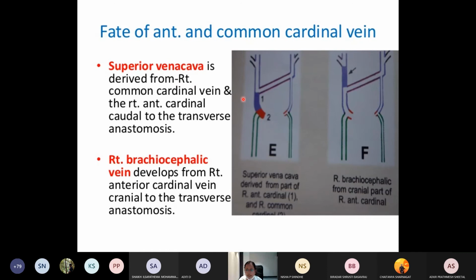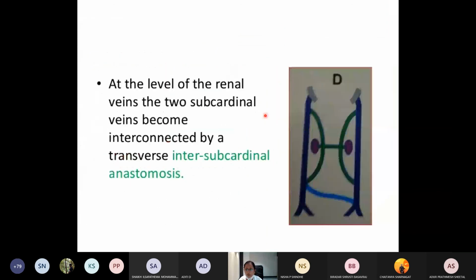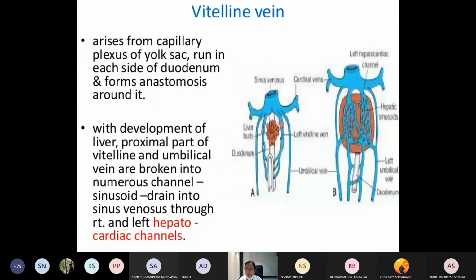So the superior vena cava has two sources of development. One is the right anterior cardinal vein caudal to the anastomosis, and the other is the right common cardinal vein. The common cardinal vein opens into the sinus venosus. So the superior vena cava is initially opening into the right horn of the sinus venosus. Later, this sinus venosus is absorbed to form the right atrium, so the superior vena cava will open into the right atrium.